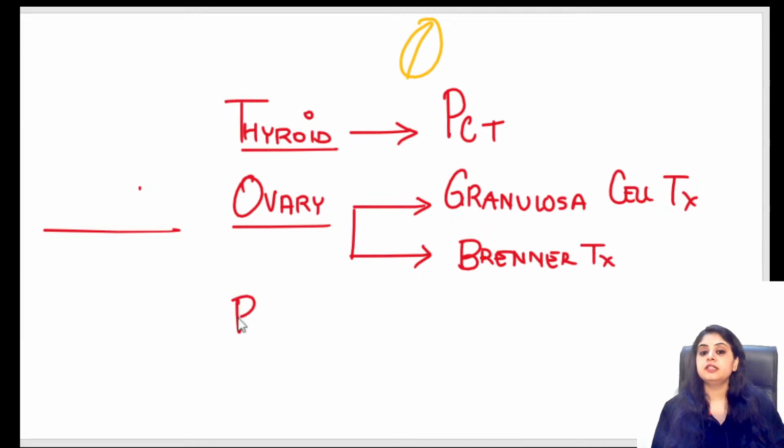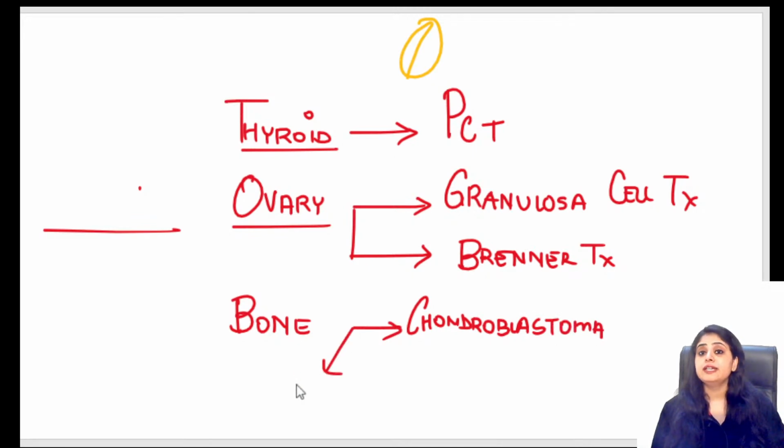Next, what do you see in the bone? A very famous tumor of the bone, which is a mandatory question, is chondroblastoma. Amazing. And one more thing that presents with a coffee bean appearance in the bone is Langerhans cell histiocytosis.